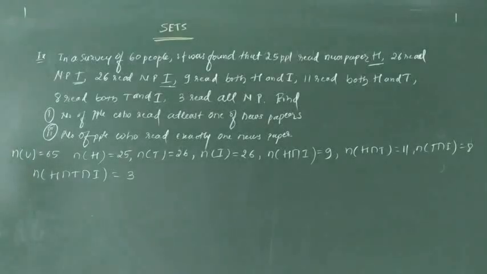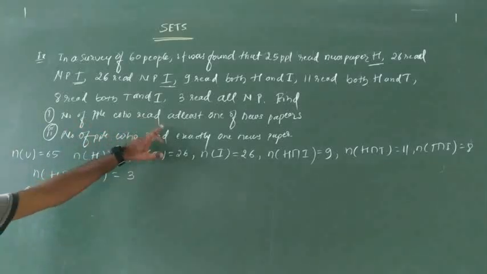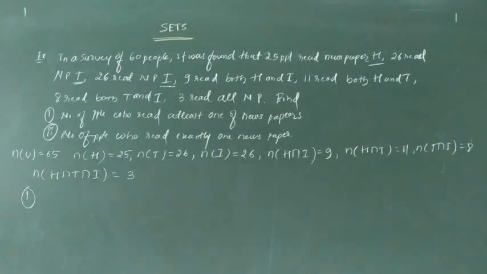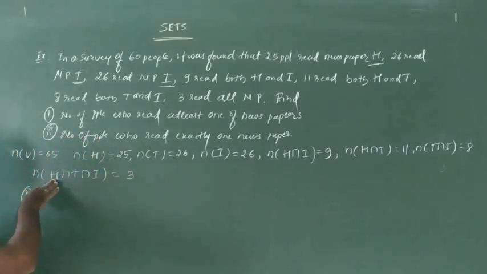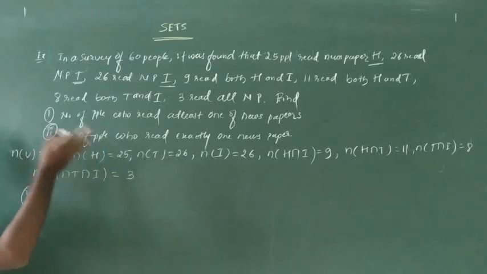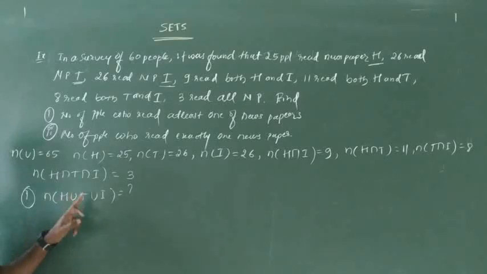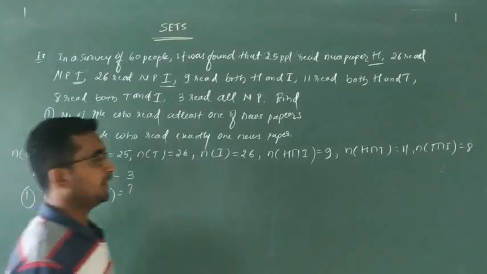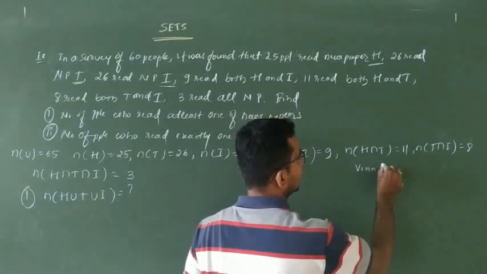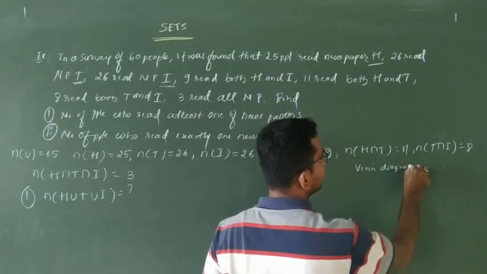First we are going to find out the number of people who read at least one newspaper. That means the number of people who read H or T or I. It means we are going to find out N of H union T union I. At least one of the newspapers, either he reads H or T or I. By taking the Venn diagram, you can solve this example very easily.